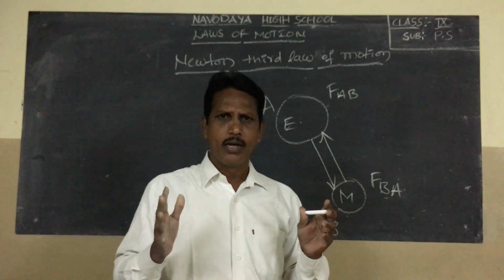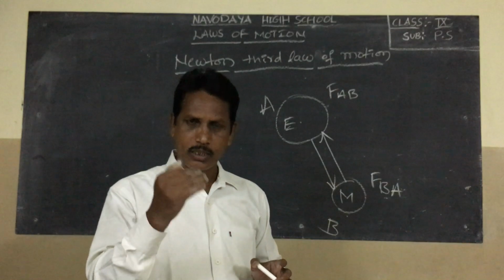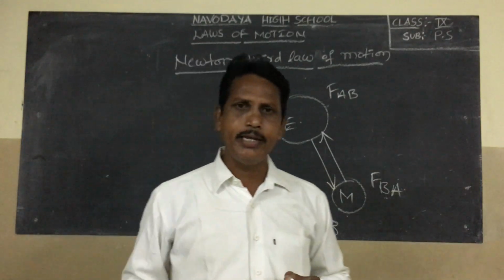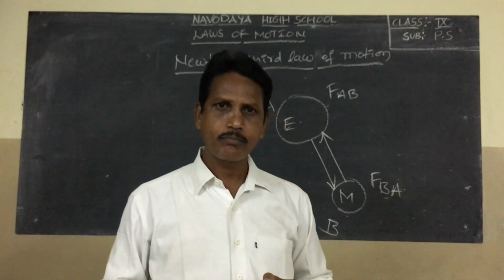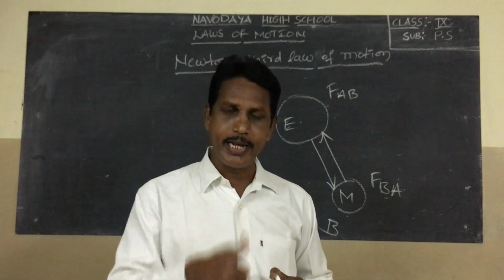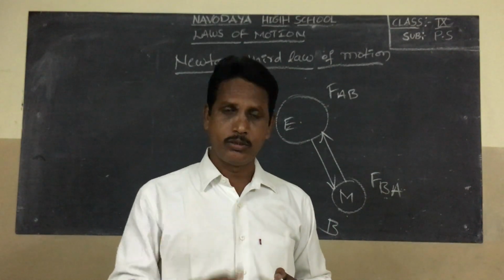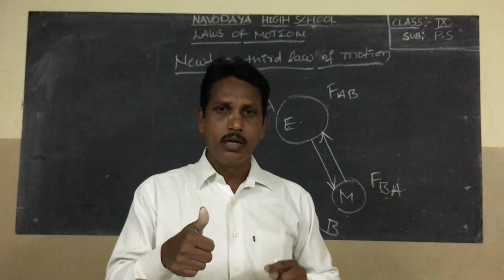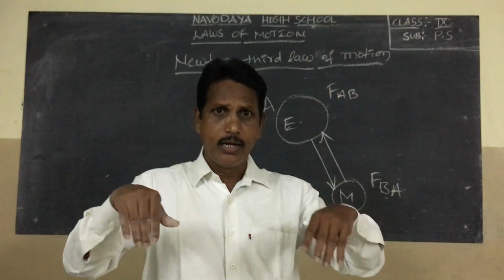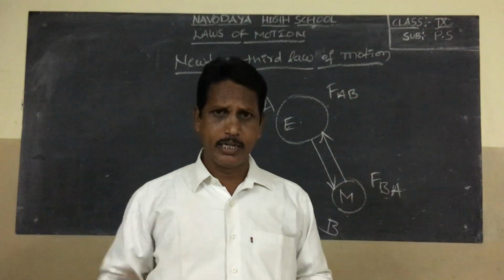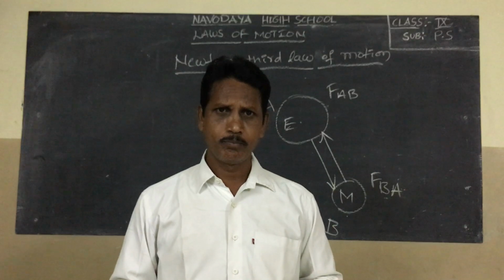Examples of Newton's third law of motion. First one is birds flying. Birds move the air in the backward direction with some force.